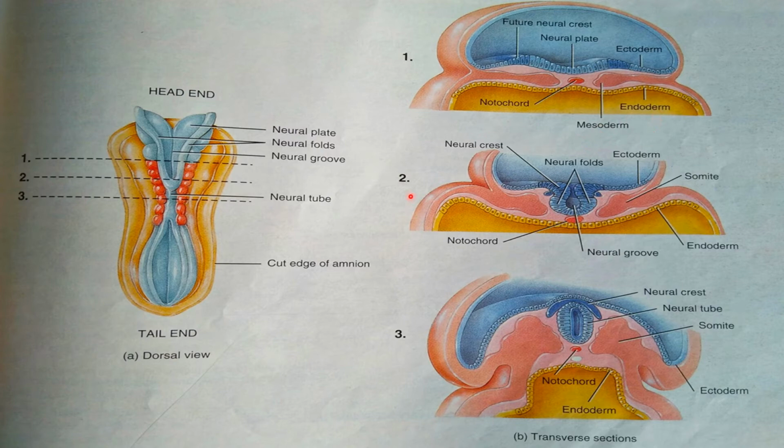In the second figure, as the neural crest folds, it creates a neural fold and neural groove. As development continues, it forms the neural tube, with neural crest cells just above the neural tube, and just below that the notochord and the endoderm.